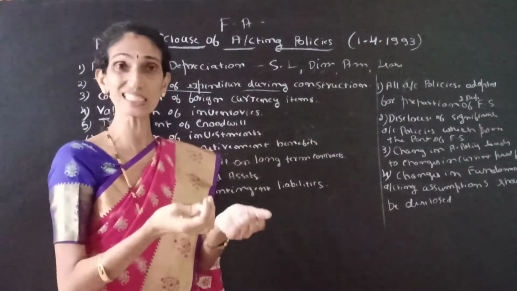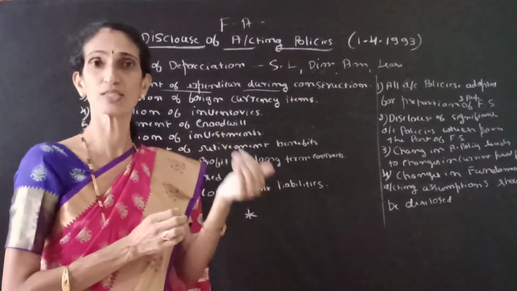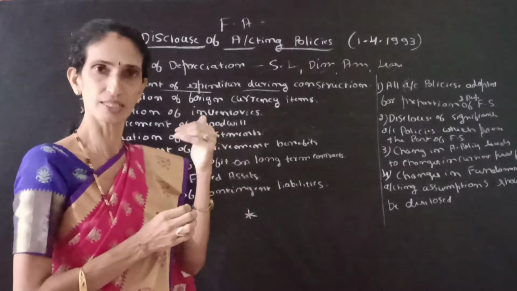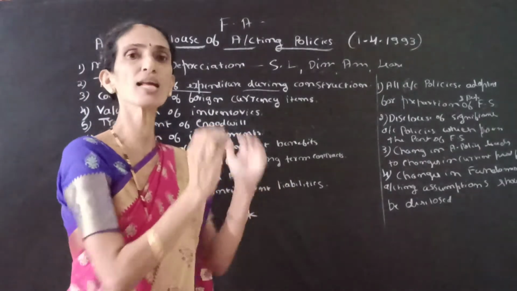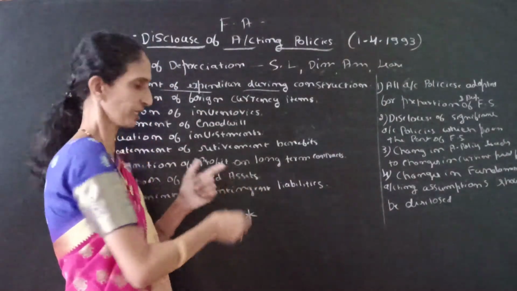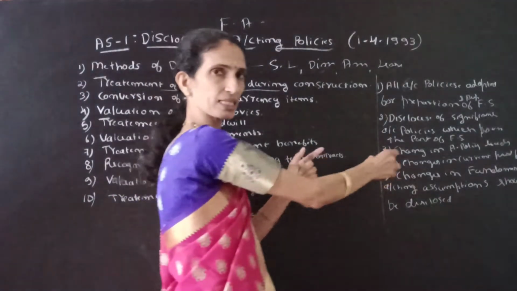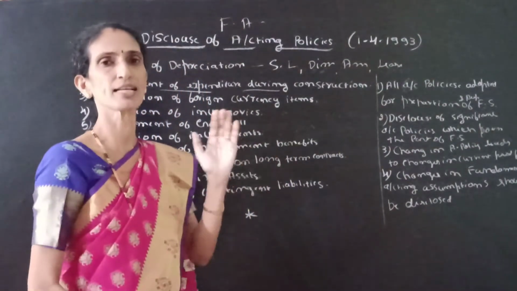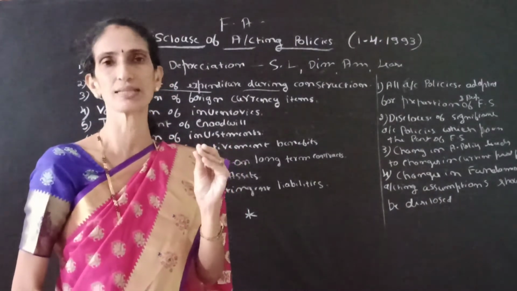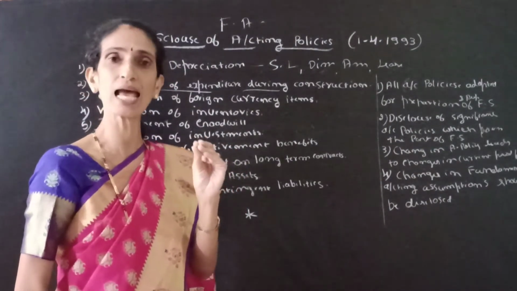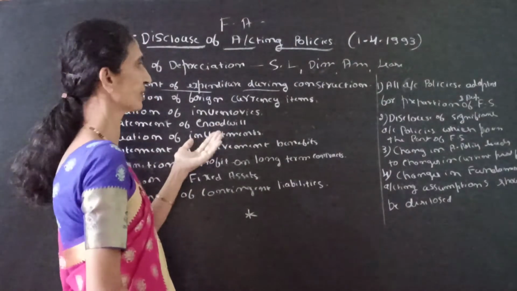So when constructing the business or starting up the business, we are spending so many expenses. So we have to differentiate or disclose whether any expense is relating to the revenue or capital. It should be clearly mentioned. This type of expenditure is mentioned under capital and this expenditure is treated as revenue. So the treatment of expenditure should be clearly mentioned or disclosed in the financial statement. It will help the reader or outsider to know about the financial statement.